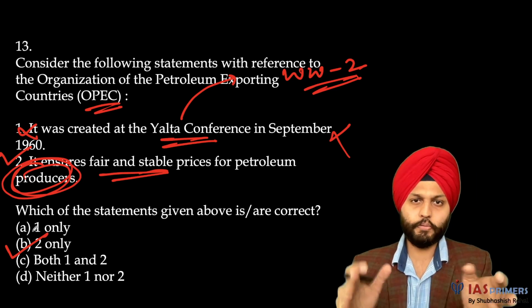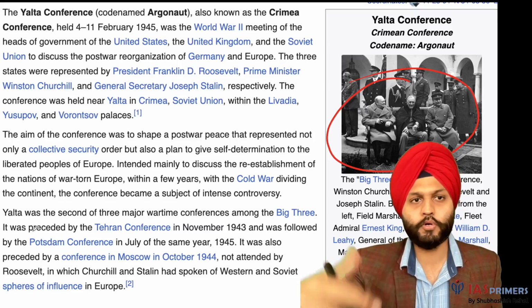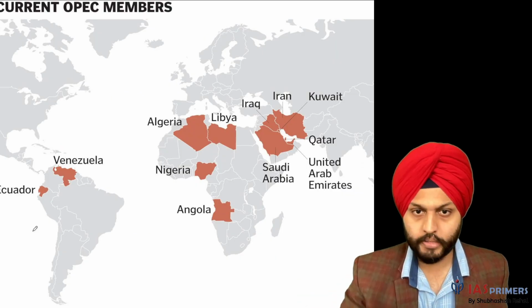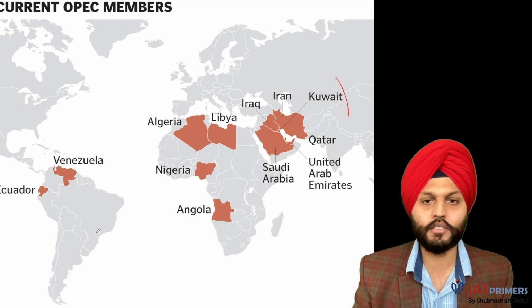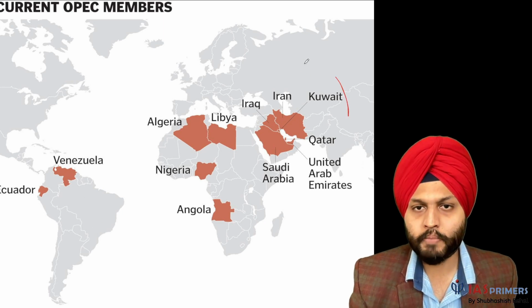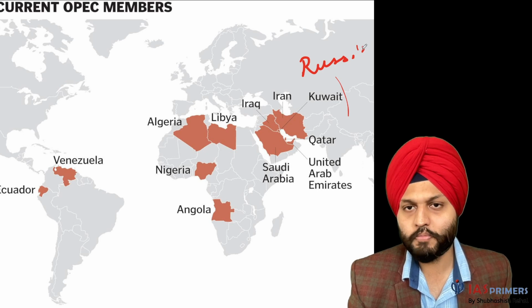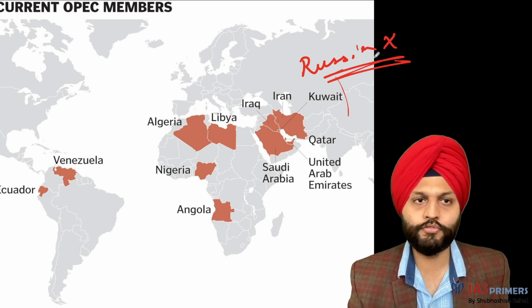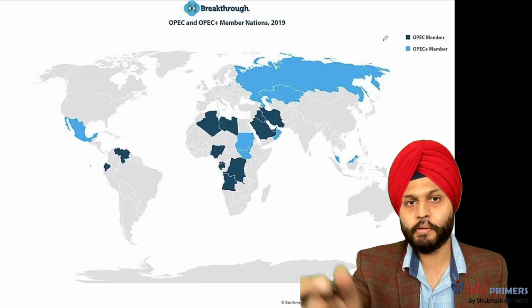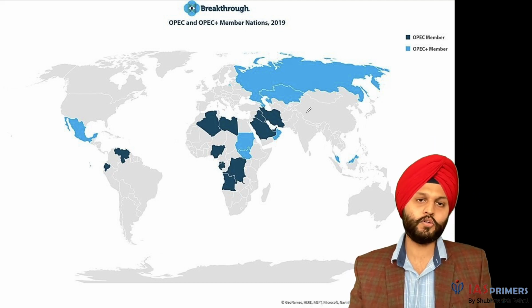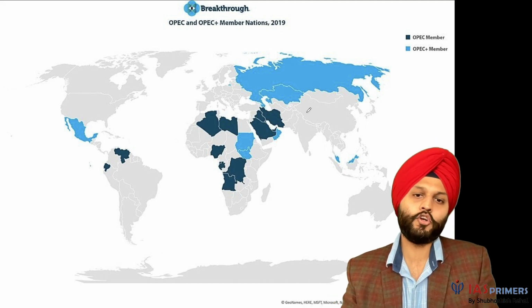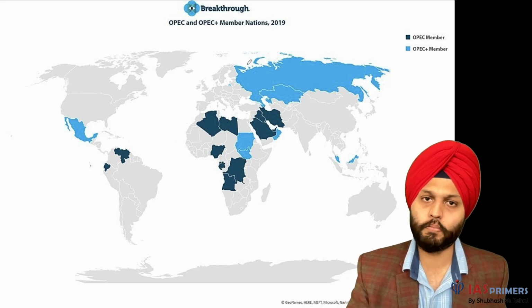Now, what is OPEC and OPEC Plus? Which of the countries are members of OPEC and which are not? So this should be of our concern. This is the map over here. What you should keep in mind is that Russia is a major oil exporter, but Russia is not a member of the OPEC. It is a member of OPEC Plus. So OPEC Plus is basically oil exporting countries which are not part of the OPEC.